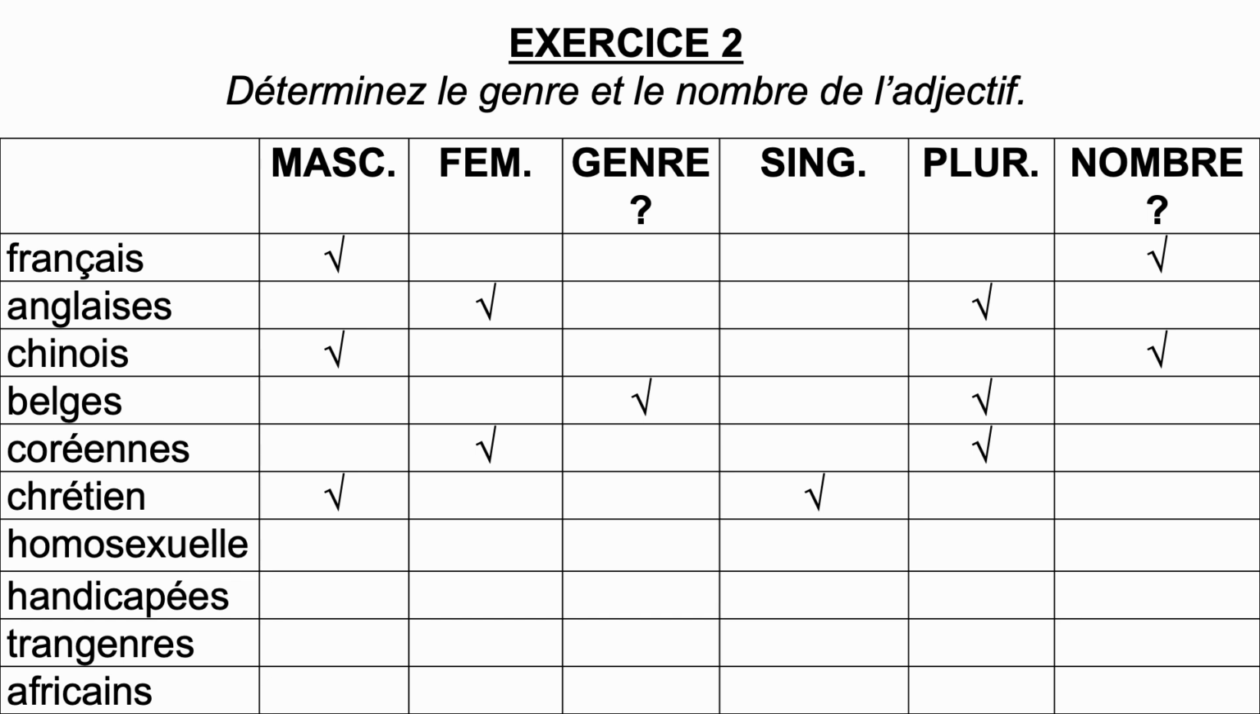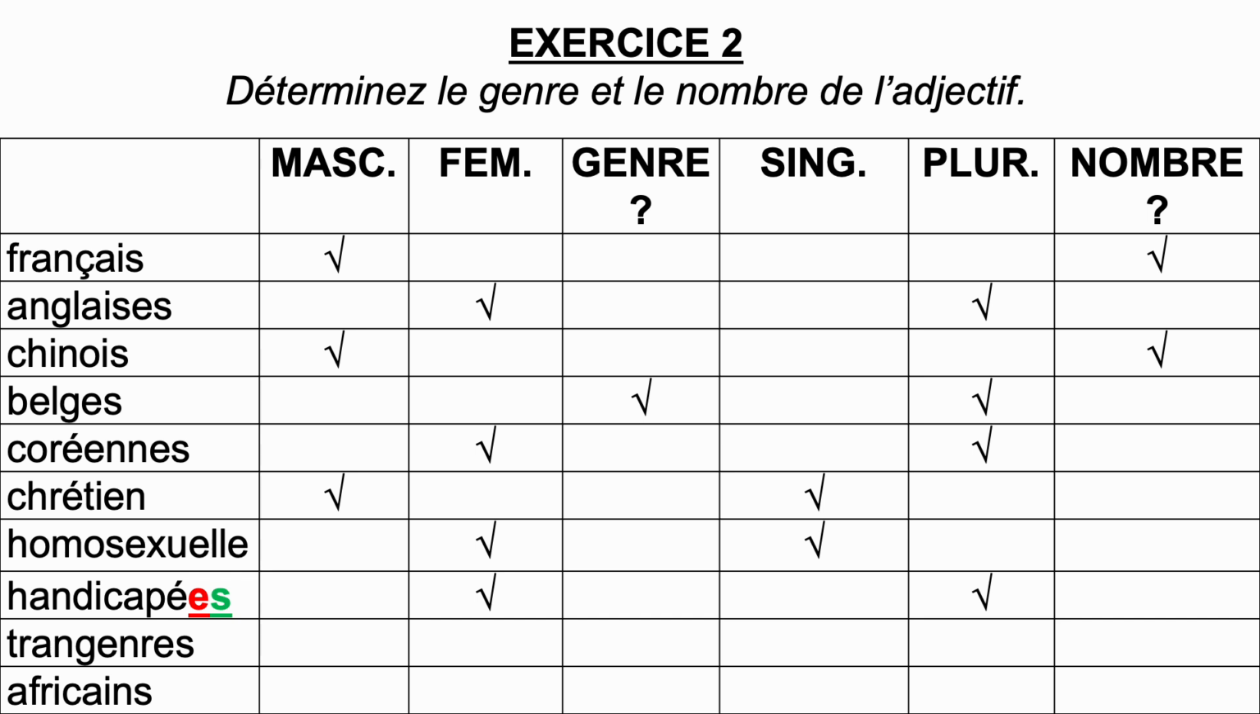Homosexuel. The masculine singular form of homosexuel ends with EL. You have an extra L and an E, which makes it feminine. There is no S, you know this is singular. Handicapé. The masculine singular form of handicapé ends with the E accent aigu. You have an extra E, which makes it feminine, and you have an S, which makes it plural.